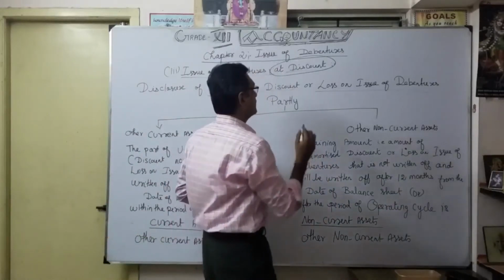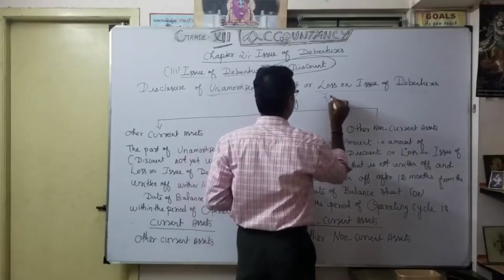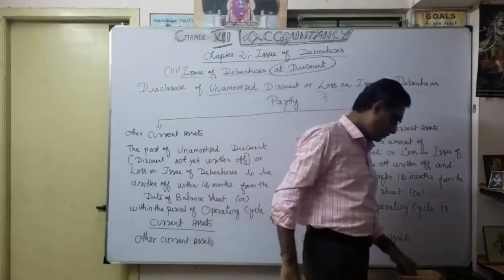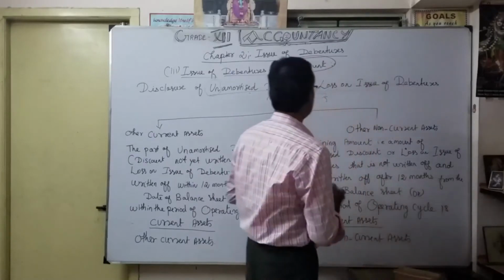Okay, so now let's see. Loss on issue of debenture, I will consider 1 lakh. Okay, so 1 lakh.